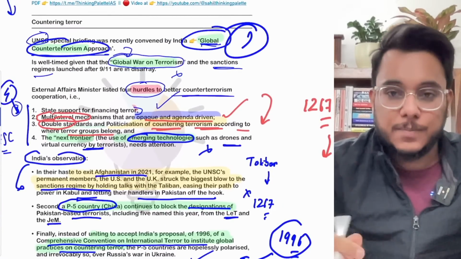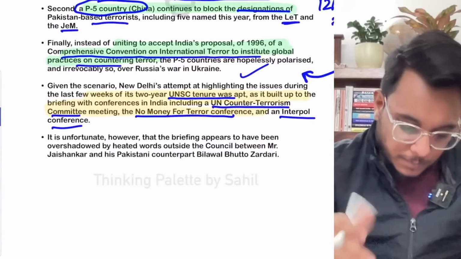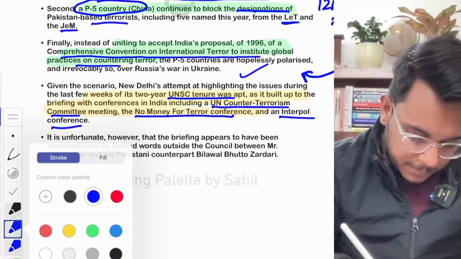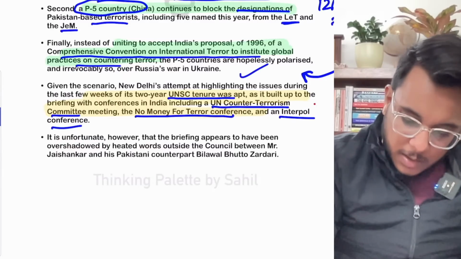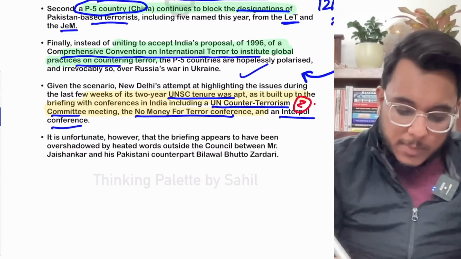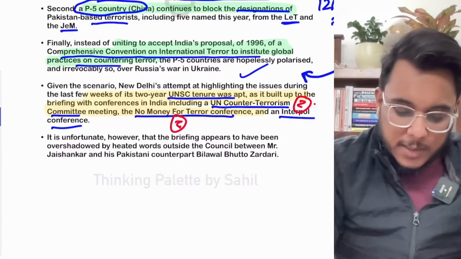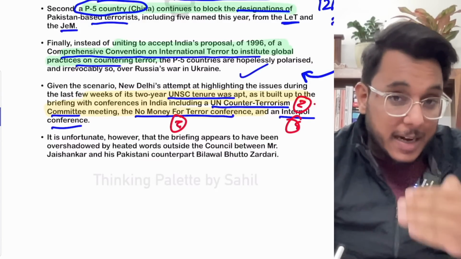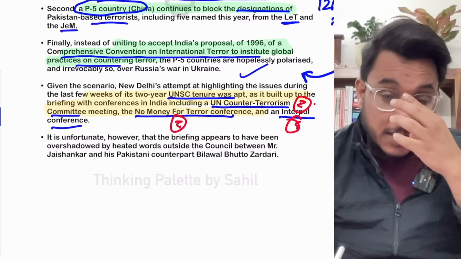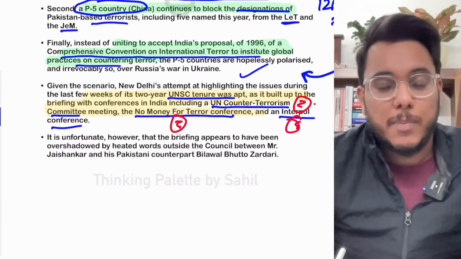2, that is the UNSC Counter-Terrorism Committee. 3, No Money for Terror Conference. And 4, Interpol Conference. All these initiatives have been convened under India's membership at the UNSC.